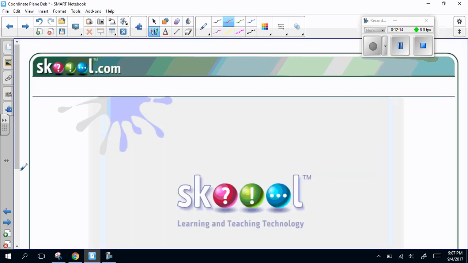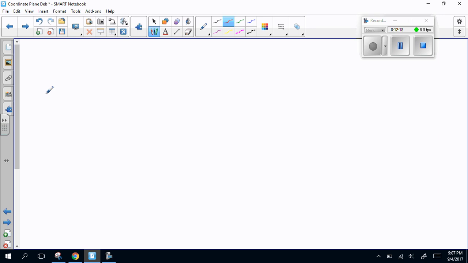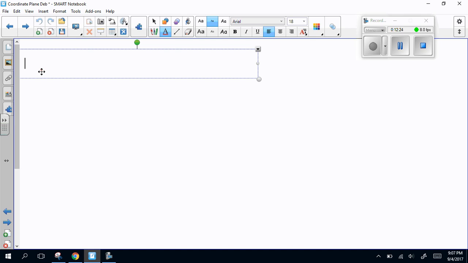So let's review. You have learned about ordered pairs. You have learned about quadrants. You have learned about X and Y. You have learned about positive and negative, which direction you need to go. And you have learned that sometimes things aren't always in quadrants.